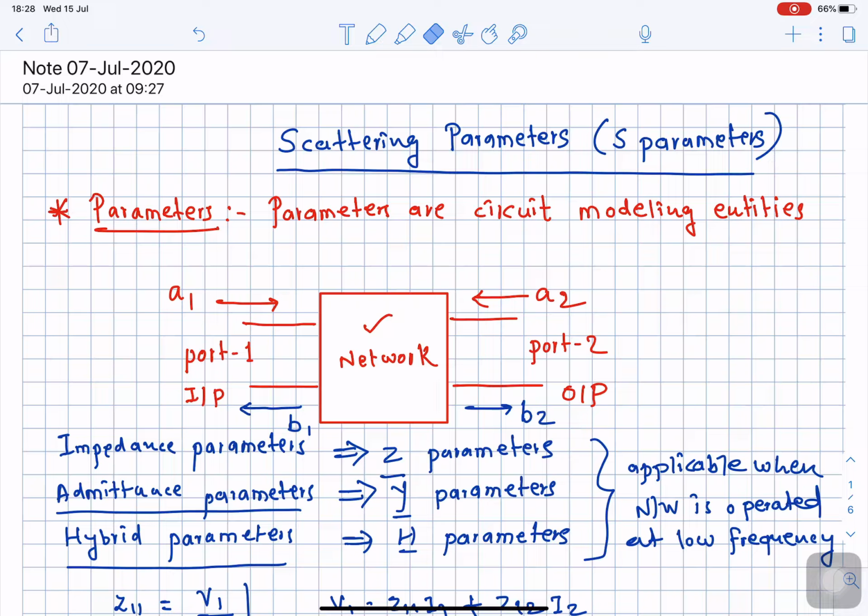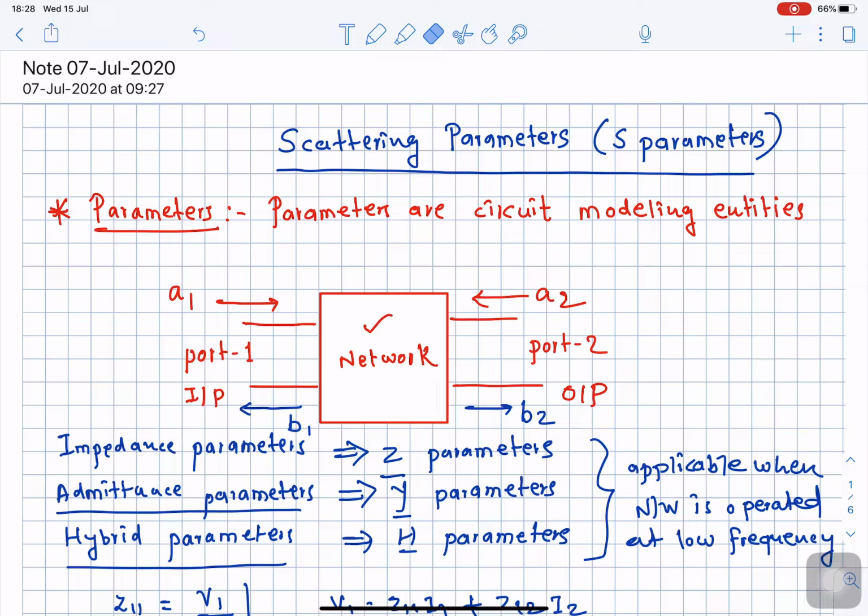Here we are not going to express the scattering parameter in terms of voltages and currents, but rather the scattering parameter is given as a ratio of reflected wave to the incident wave. So in general the scattering parameter is the ratio of the scattered wave divided by the input wave, or the incident wave.